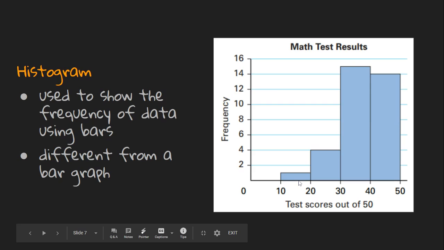So this histogram would tell me that the number of times a student or a person achieved a test score somewhere between 10 and 20 out of 50 is 1. The number of times that someone achieved a score between 20 and 30 out of 50 is 4, and so on.